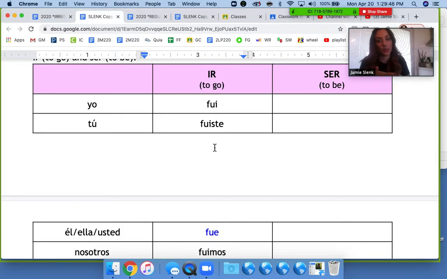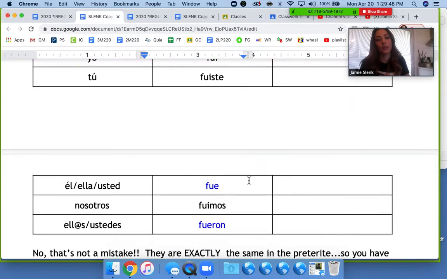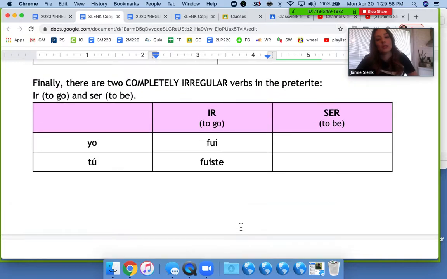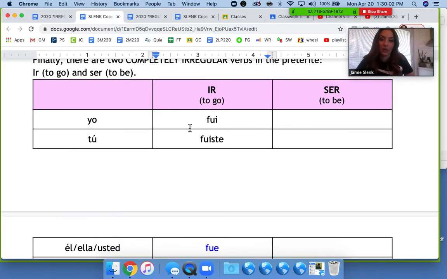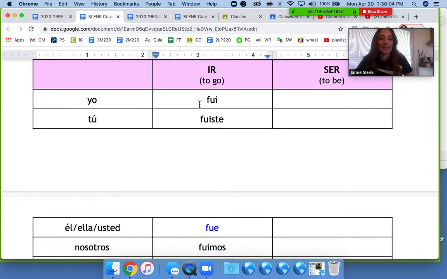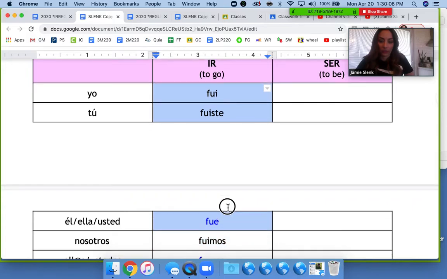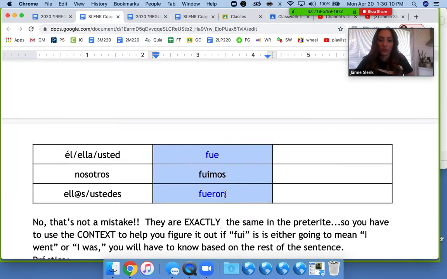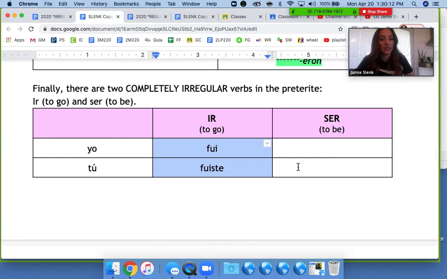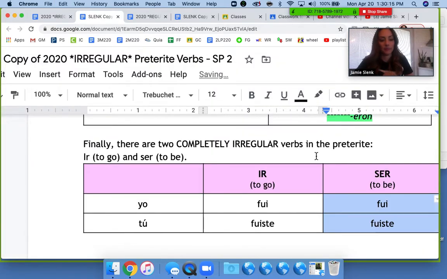Fui is I went, fuiste is you went, fue is he or she went, fuimos is we went, and then fueron is they or you all went. So the verb ser, which means to be, is actually the exact same. So you can copy fui, fuiste, fue, fuimos, and fueron and paste it because it's the exact same.